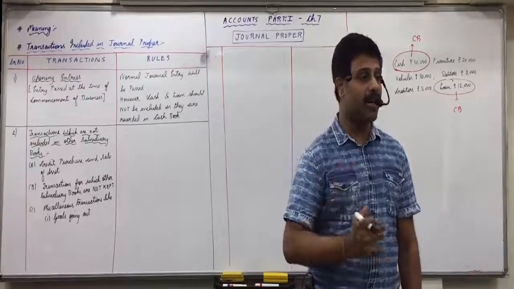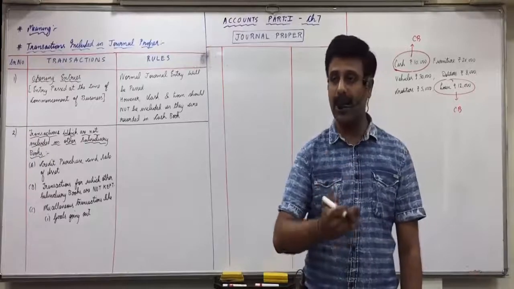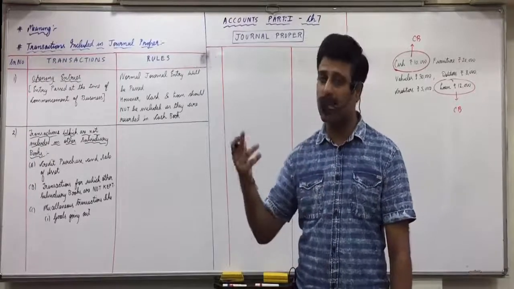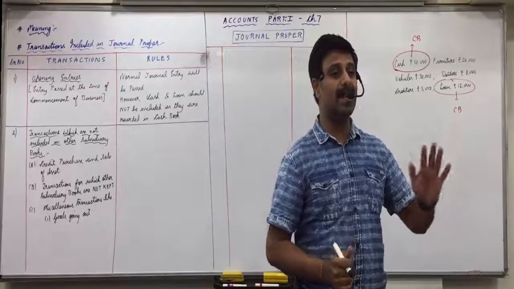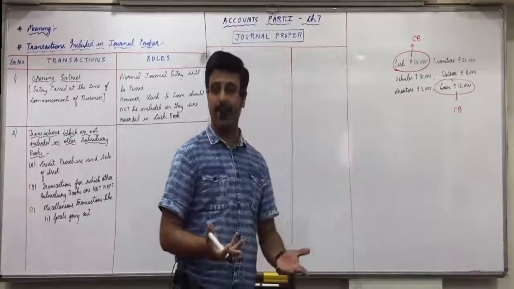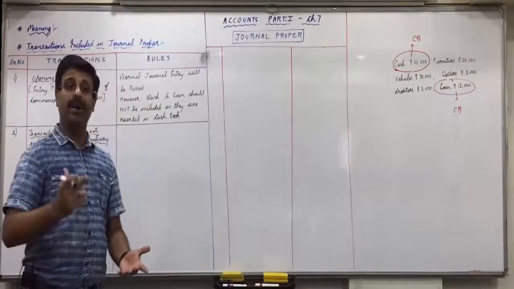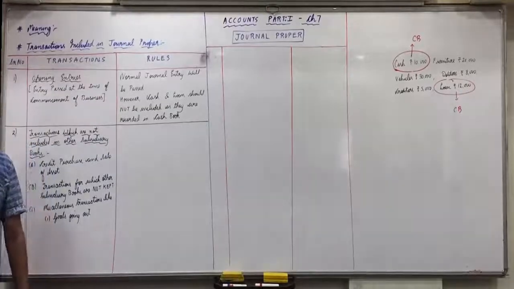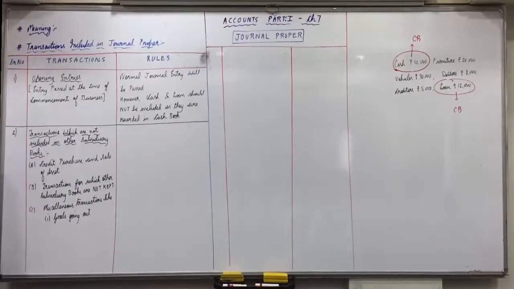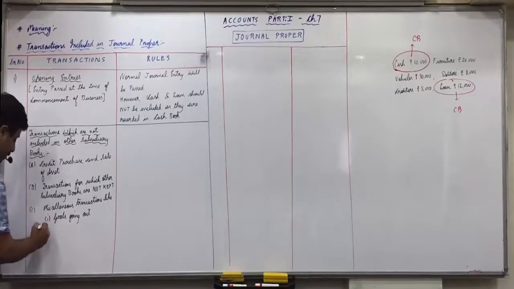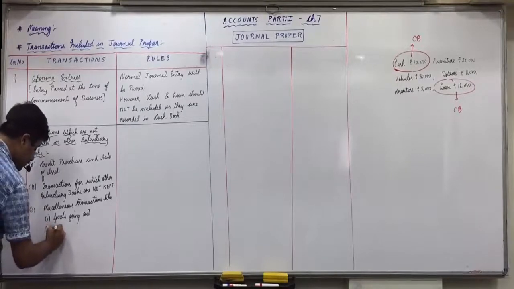Goods given in charity. Charity account debit to purchase account, journal proper. Goods given as free samples. Then you are not receiving the money, you cannot write it in cash book. Advertisement account, debit to purchase account. Then we had that transaction, exchange of goods with furniture, mobile. They also come in journal proper. They are which transaction? Goods going out. Any doubts with this?